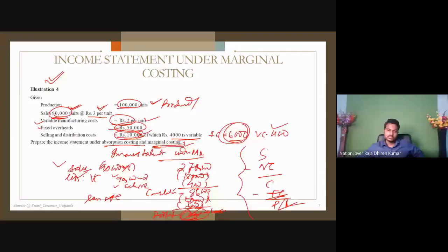Sales, so please repeat this. Yes, sales less variable cost, you get contribution. Less fixed cost, you will get profit or loss.